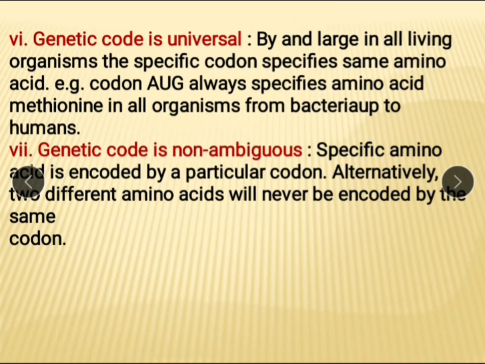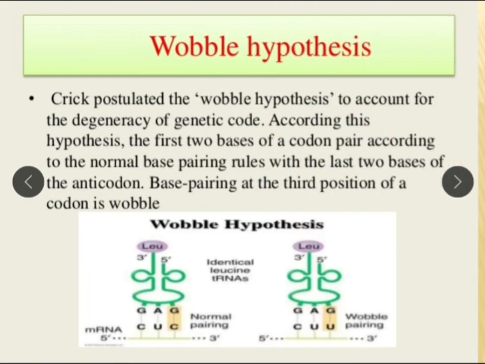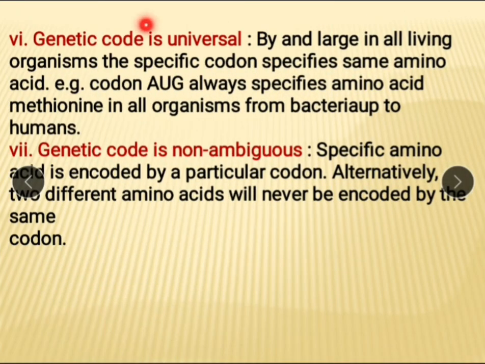See the next property, genetic code is universal. It means in all living organisms a specific codon specifies the same amino acid. This codon CUC codes leucine in all organisms, meaning bacteria, human being, elephant, mango tree, etc. This is an example of genetic code being universal.